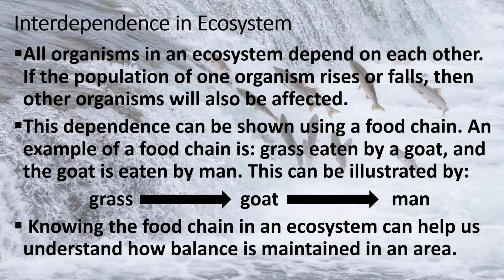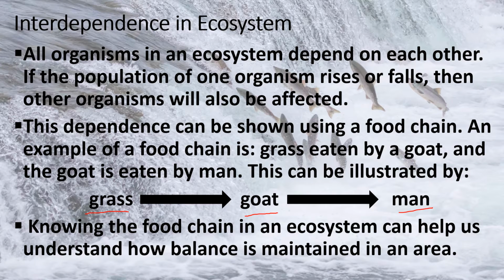All organisms in an ecosystem depend on each other. If the population of one organism rises or falls, then other organisms will also be affected. This dependence can be shown using a food chain. An example of a food chain is grass eaten by a goat, and the goat is eaten by man. This can be illustrated by the following. Grass is eaten by the goat, and the goat is eaten by the man.